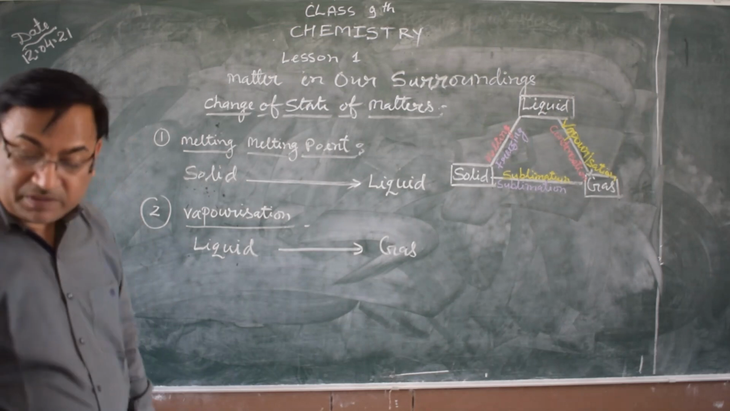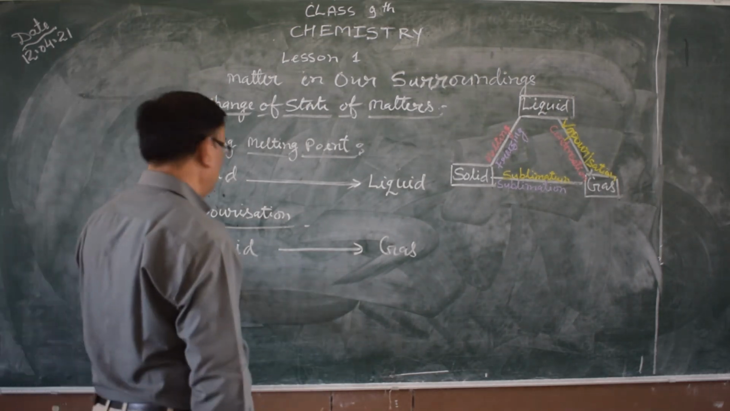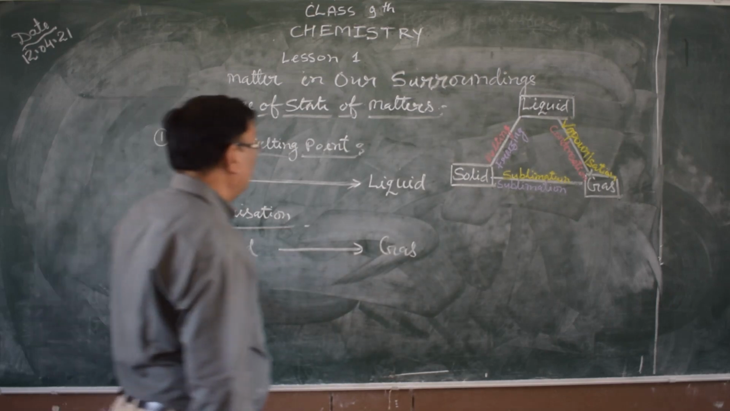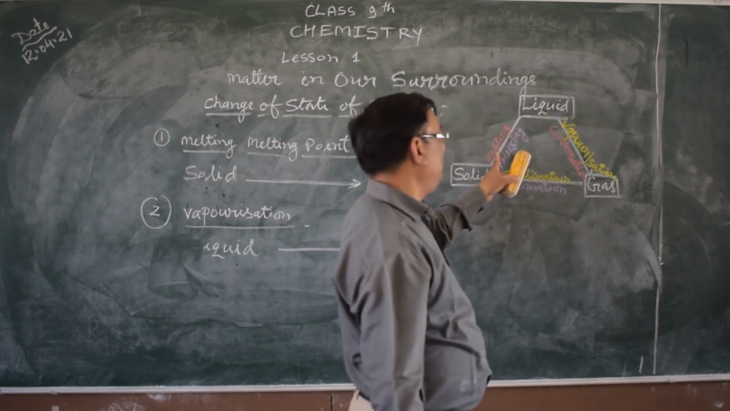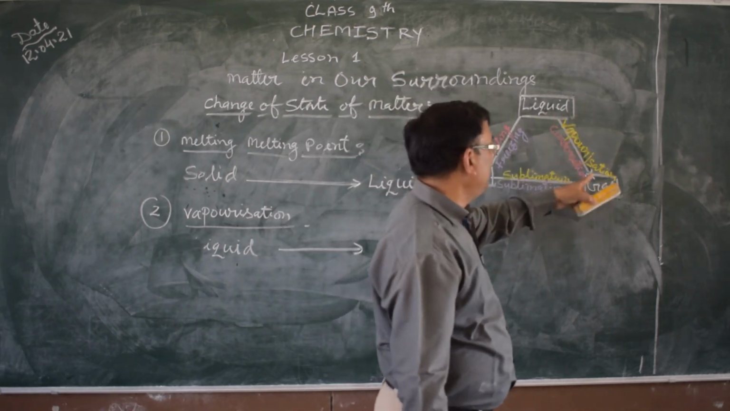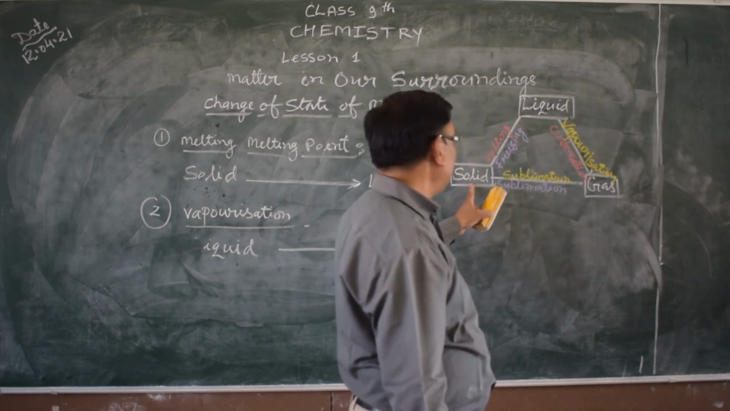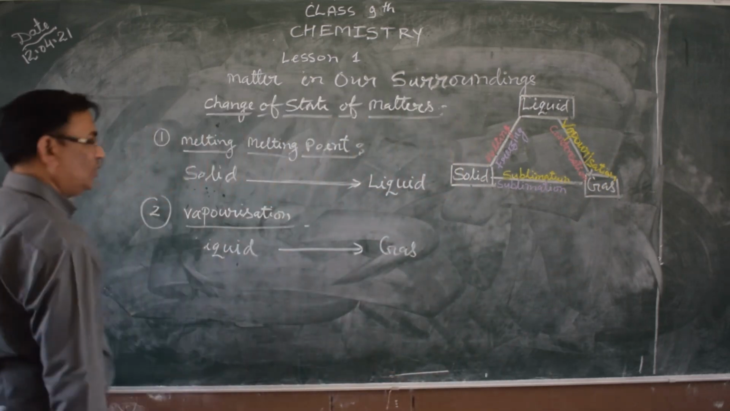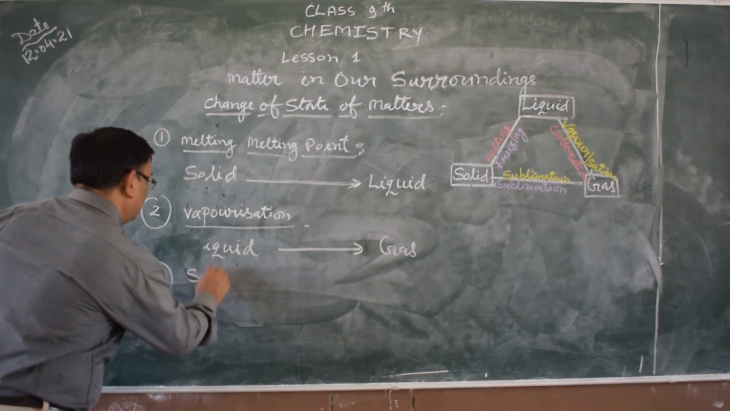Third, the gaseous form. First, solid changing into liquid is melting. Liquid changing into gas is vaporization. And solid changing into gas, we will call the third, sublimation.